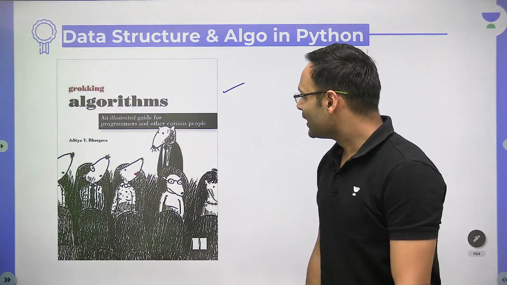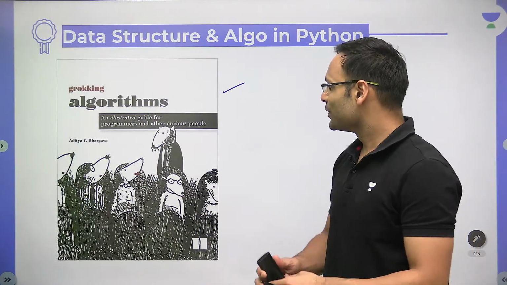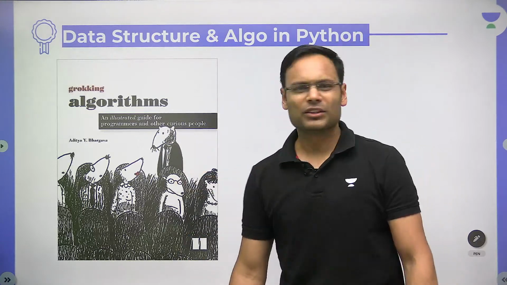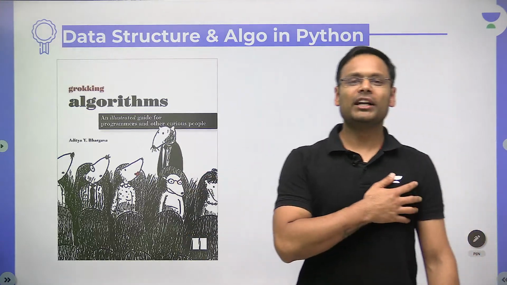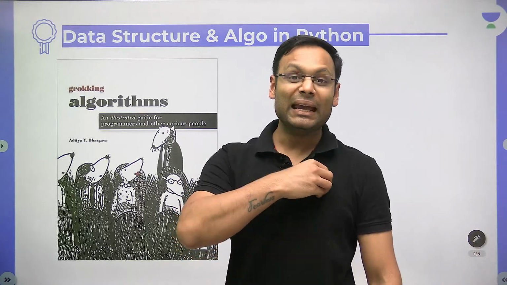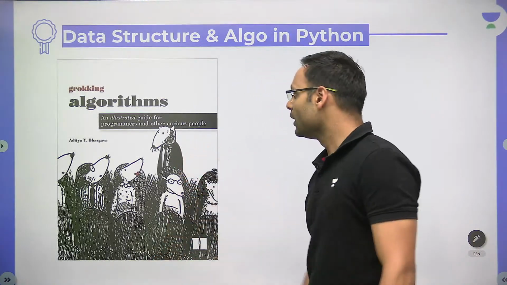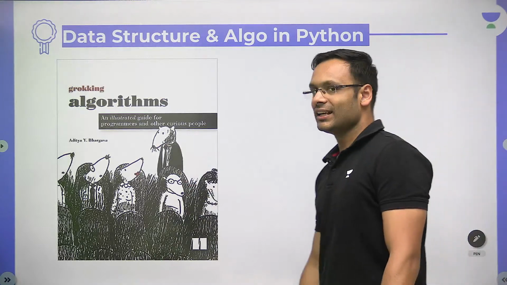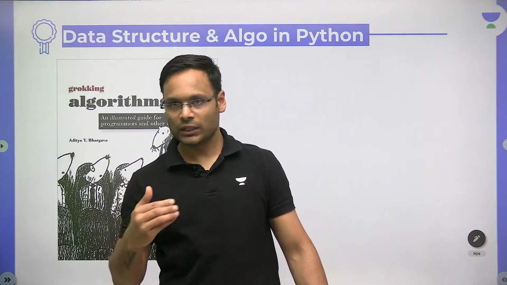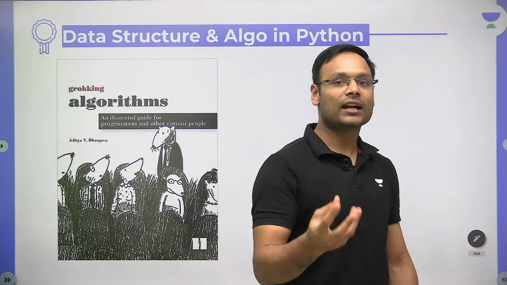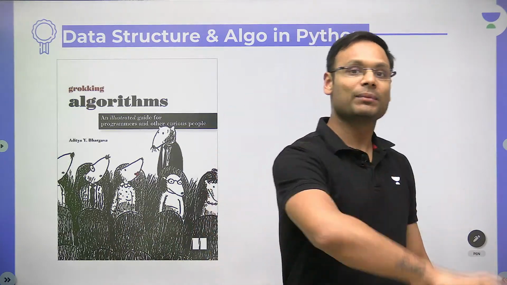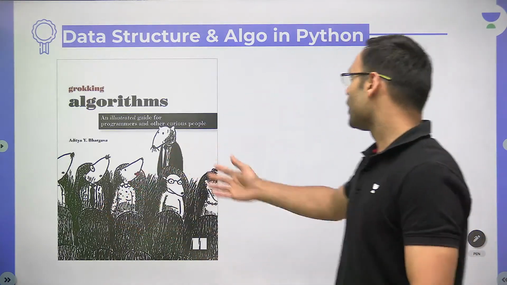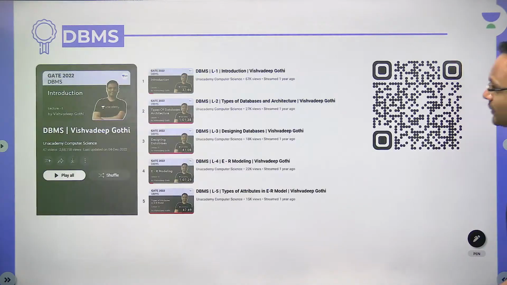An illustrated guide for programmers and other curious people, by Aditya Bhargava. This is a really good book, recommended by many people in the field. They say that this particular book is amazing. It covers from basics to the next level, how exactly you can understand the algorithms, the mathematics behind it, and a lot of things implemented in Python.